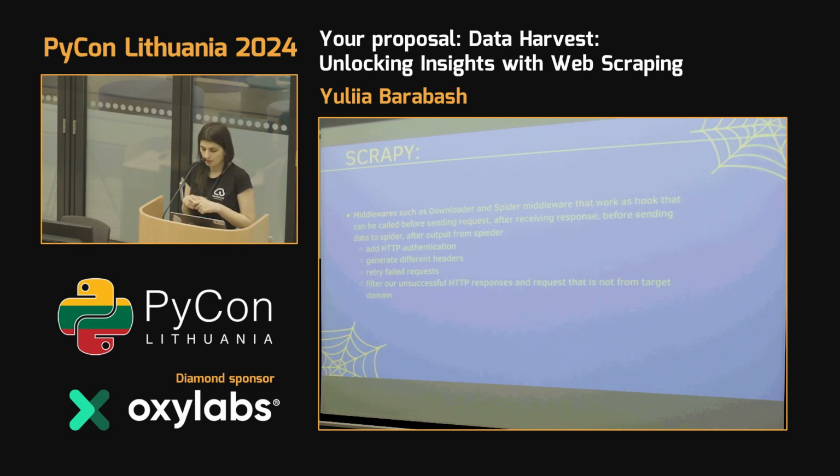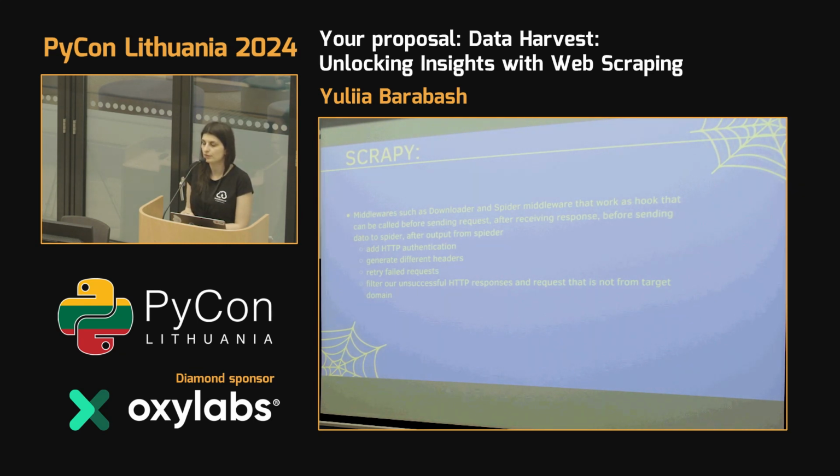Another thing I would like to talk about is that Scrapy has middlewares, which is basically functionality where you can inject additional features. For example, you need a way to log in, to do authentication, so you can inject authentication. Additionally, you can inject user agents.